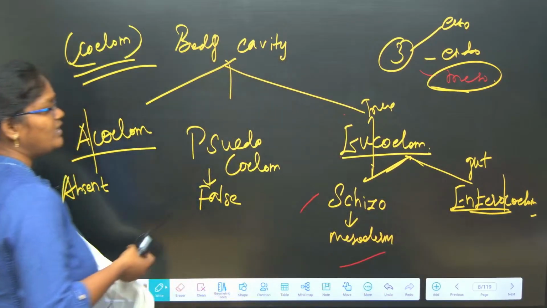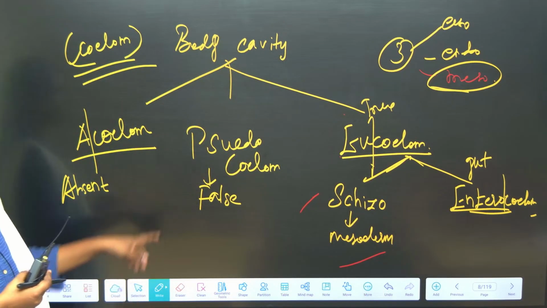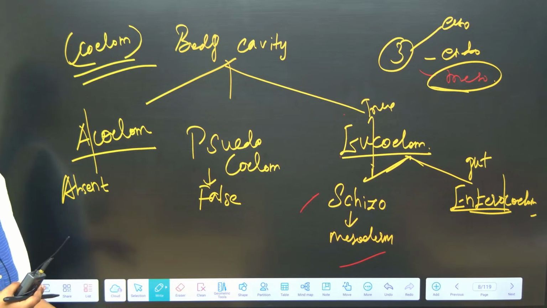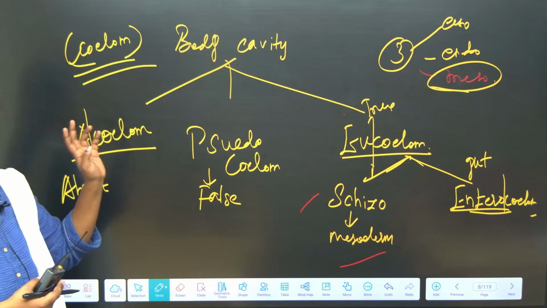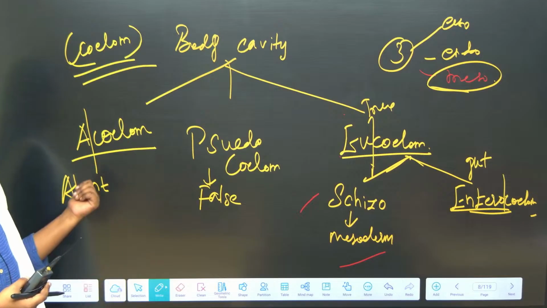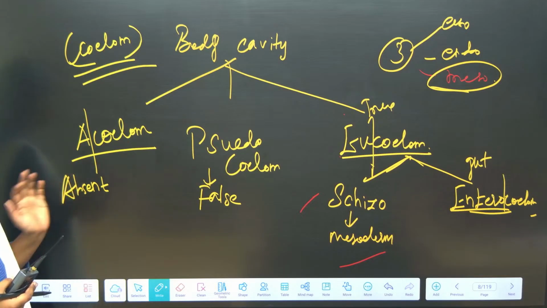If the body cavity is originating by splitting the mesoderm, we call them schizocoelomates. If the body cavity is originating from the gut, we call them enterocoelomates. If the body cavity is not well developed, but there is a body cavity, we call them pseudocoelomates. If the body cavity is absent, we call them acoelomates. You clear with this?